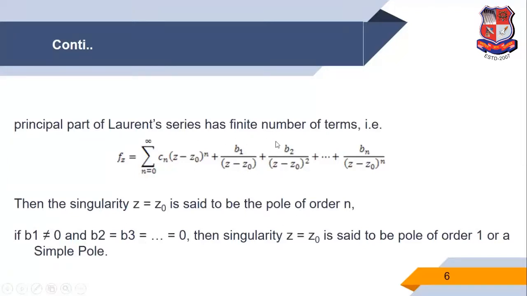Similarly, we also observe, suppose b1 upon z minus z0 plus b2 upon z minus z0 square, two terms are there, and all other terms are 0 in the principal part of the Laurent series. So in this case, z is equal to z0 is a pole of order 2, because the highest power of this factor is 2.